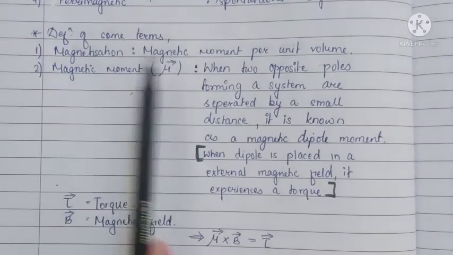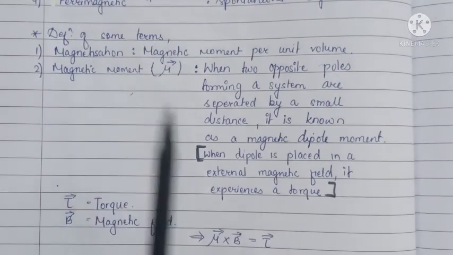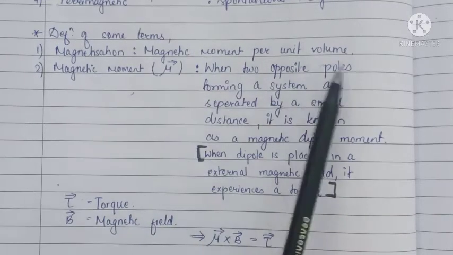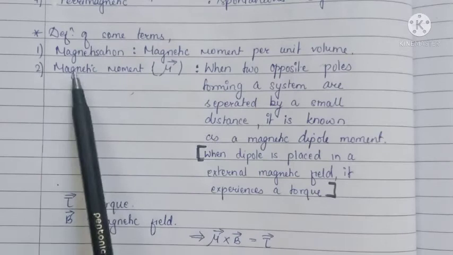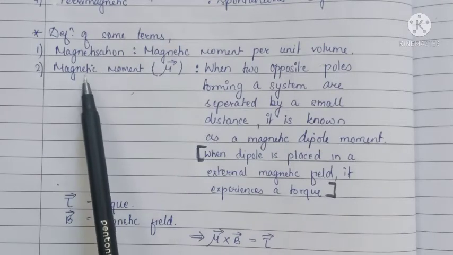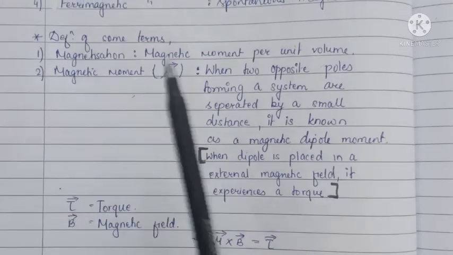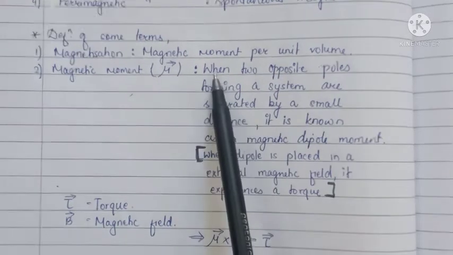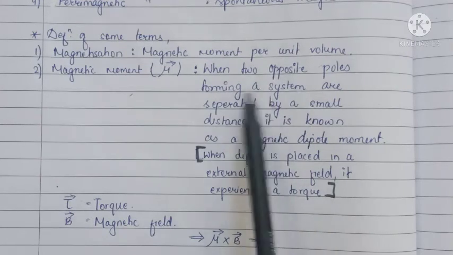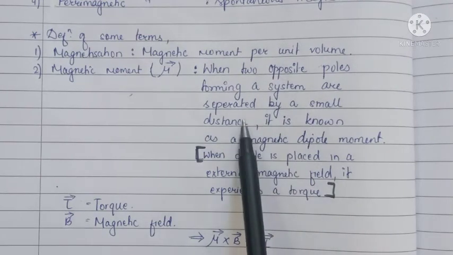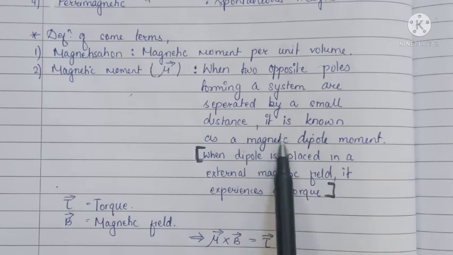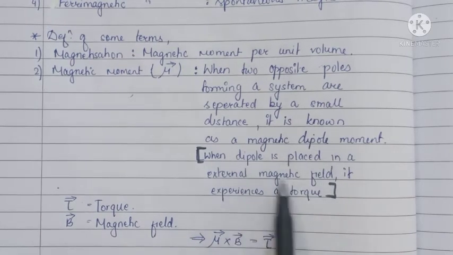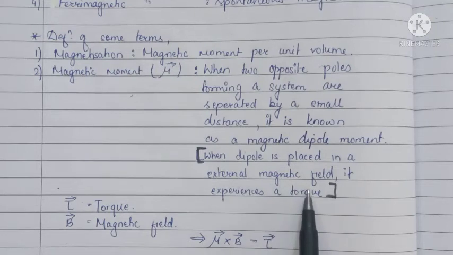Now let us define some terms. Magnetization: magnetic moment per unit volume. Now what is magnetic moment? Magnetic moment is also known as magnetic dipole moment, and it is represented by mu, which is a vector quantity. Now when two opposite poles forming a system are separated by a small distance, it is known as a magnetic dipole moment. When a dipole is placed in an external magnetic field, it experiences a torque.